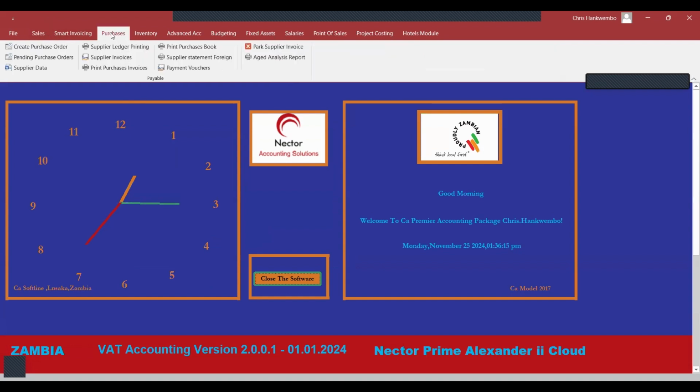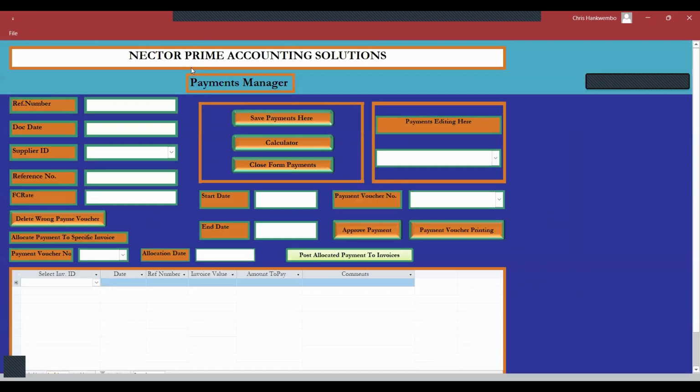It comes under purchases, then under purchases the payment voucher here. Then a reference number to add. So we say, okay, we are paying today. Who are we paying?